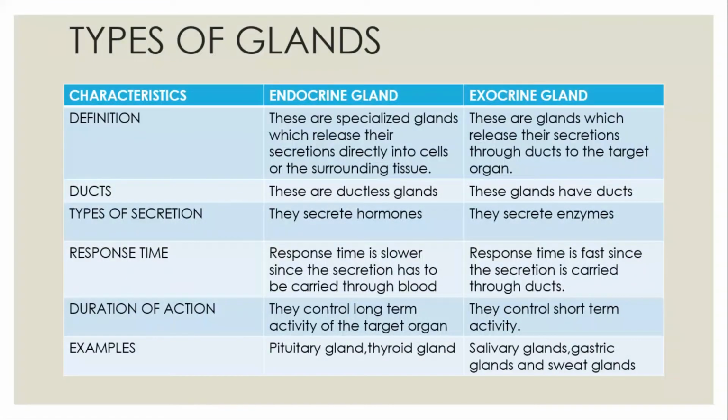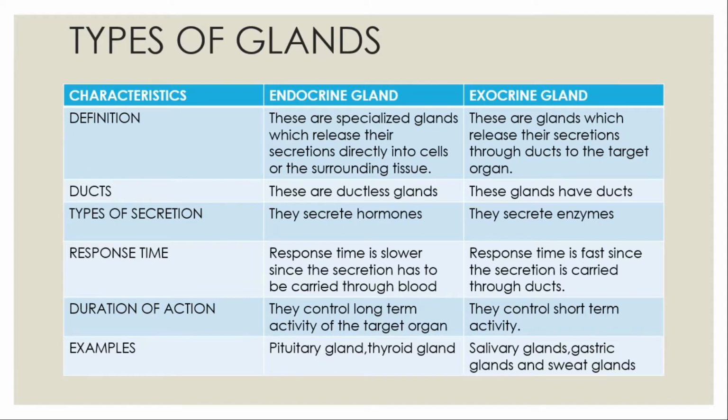If we talk about the types of glands, there are two kinds. I put up a chart here where we are differentiating. Let me first explain what these two glands in our body are. As you can see, they are the endocrine gland and the exocrine gland. Now, we are going to discuss the endocrine gland that is found in your body. Exocrine gland is also found in your body, but this chapter will deal with the endocrine glands. But we need to know the difference between both.